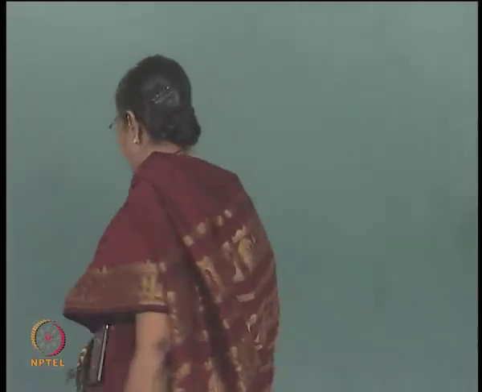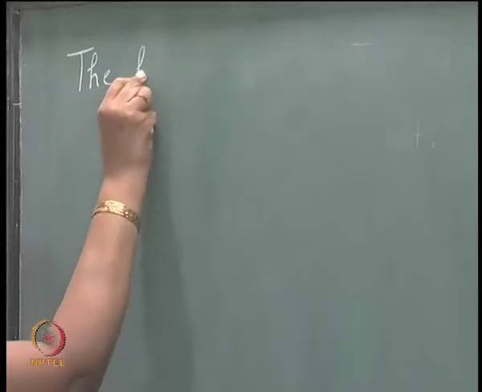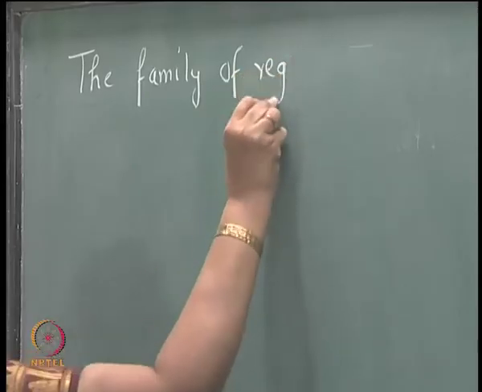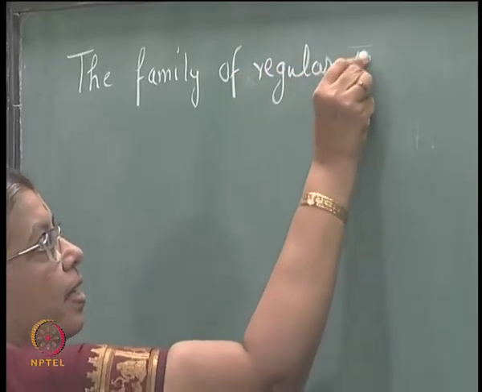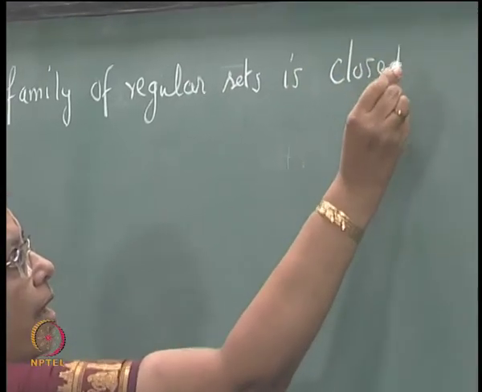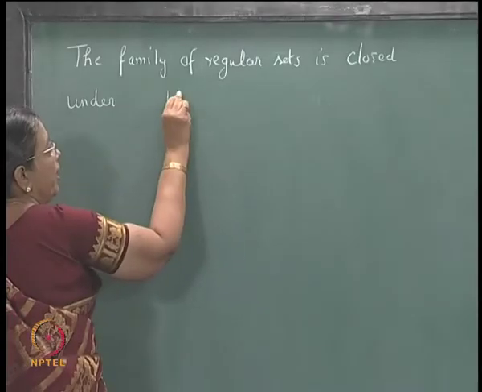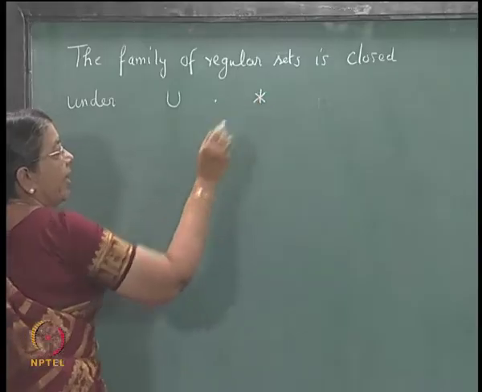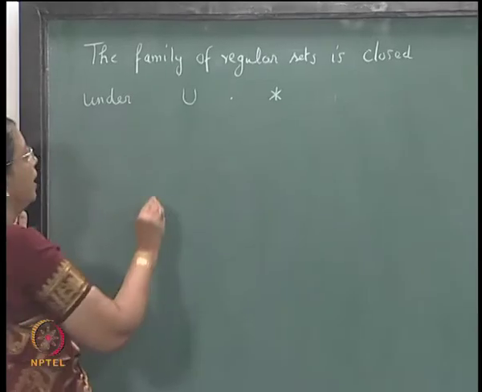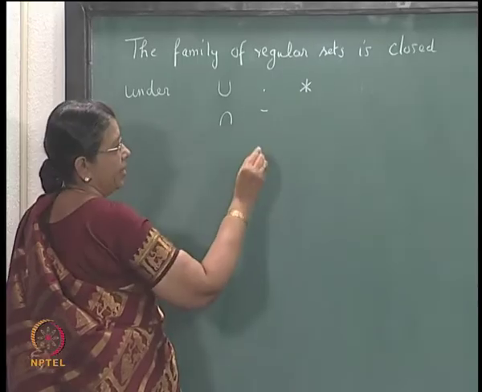So, we have seen that the family of regular sets is closed under the following operations: union, concatenation and star. This we proved using regular expressions. Then we also saw that it is closed under intersection and complementation.